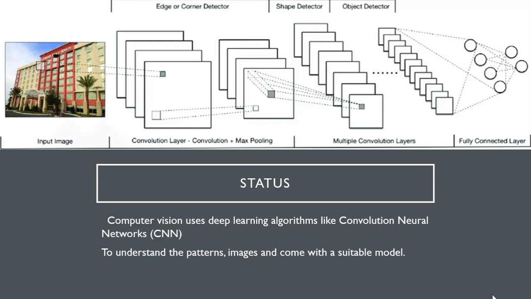You've got multiple convolution layers so that you can zoom in on this window and get the entire vision of it. This is how a neural network and deep neural network really works in understanding image patterns and forming a suitable model. It learns from this data and understands how to work intelligently later on. So right now CNN, that is convolutional neural networks, is being deployed.